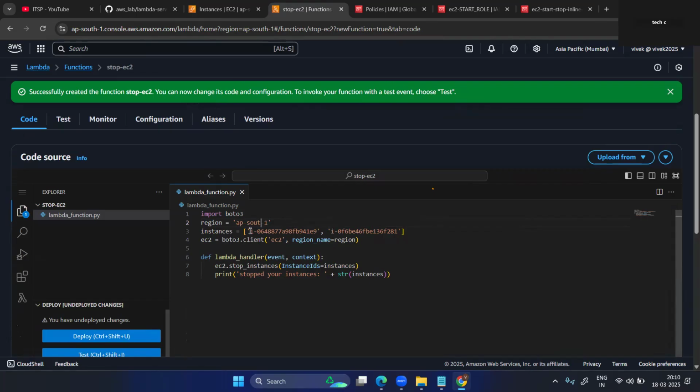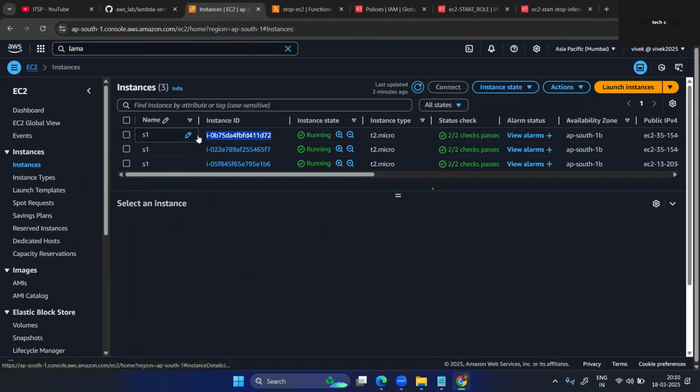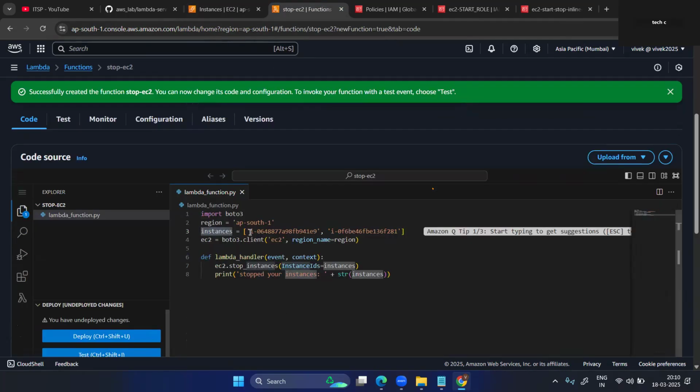Perfect. Now put the instance ID. Just click on this and copy the instance ID. This instance ID is required. Just put it here.